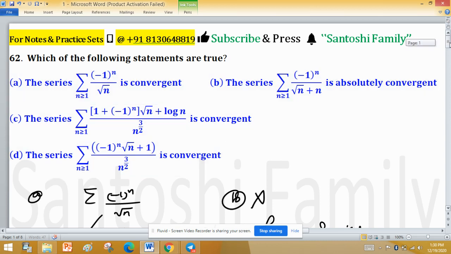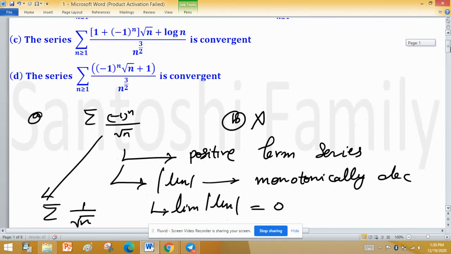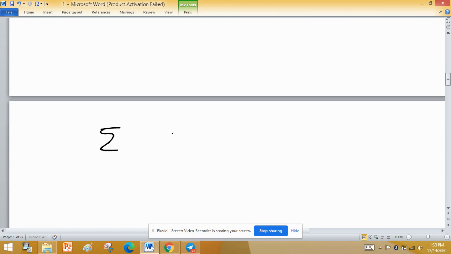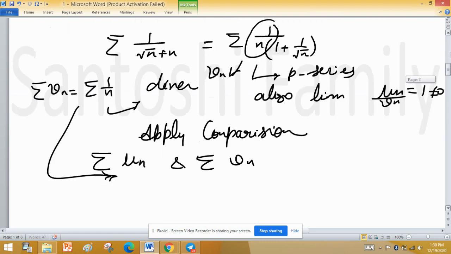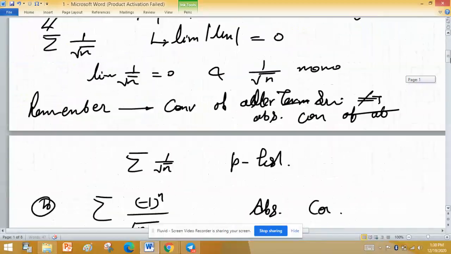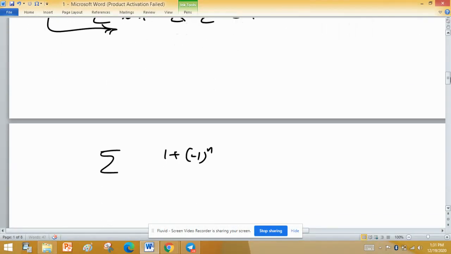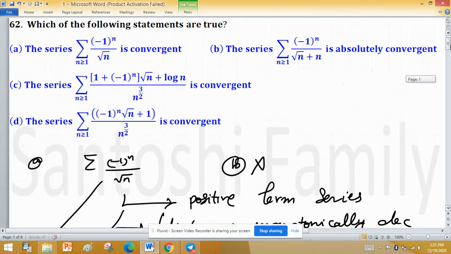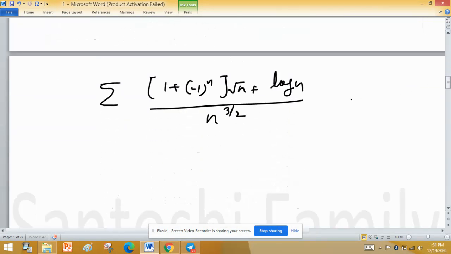Now come to the option C. This is series 1 plus minus 1 raised to the power n outside root n plus log n divided by n raised to the power 3 by 2. This is series and we have to test it for convergence.